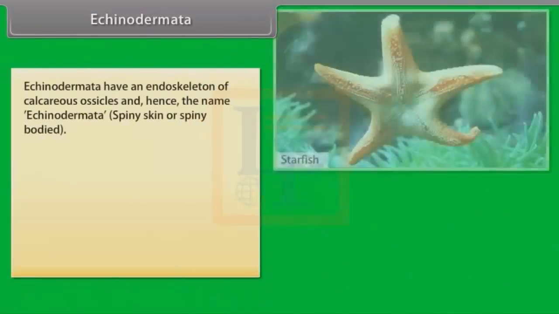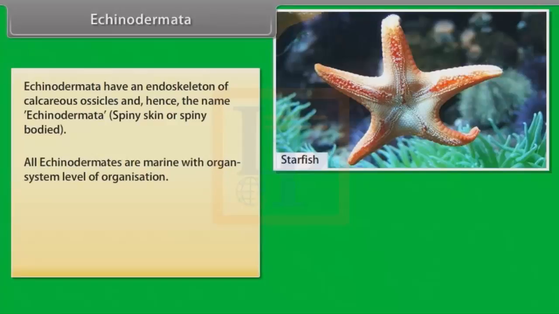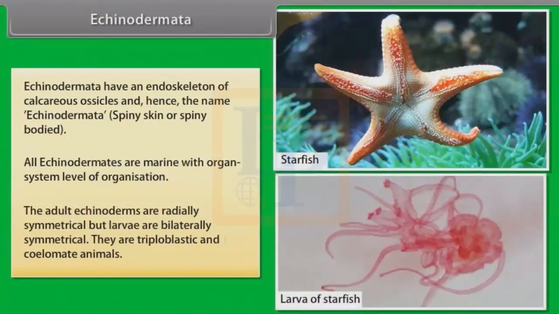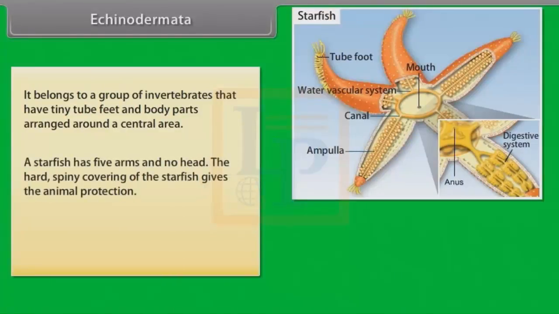Echinodermata. Echinodermata have an endoskeleton of calcareous ossicles and hence the name echinodermata, which means spiny skin or spiny-bodied. All echinoderms are marine with organ system level of organization. The adult echinoderms are radially symmetrical, but larvae are bilaterally symmetrical. They are triploblastic and coelomate animals. They belong to a group of invertebrates that have tiny tube feet and body parts arranged around a central area. A starfish has 5 arms and no head.